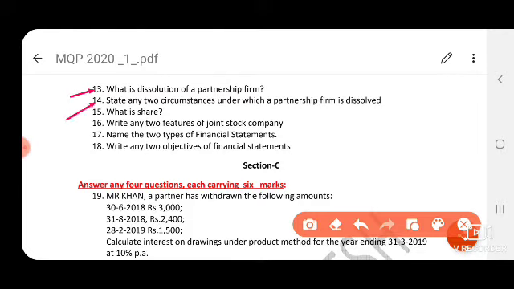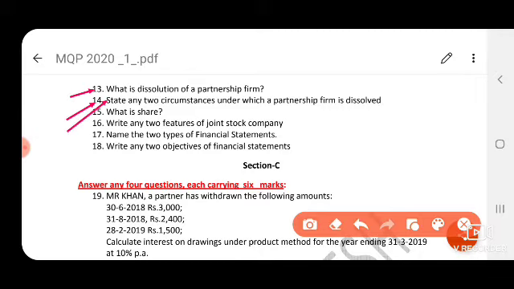State any two circumstances under which a partnership firm is dissolved: expiry of a fixed period, complete losses in the business, and death of all the partners.